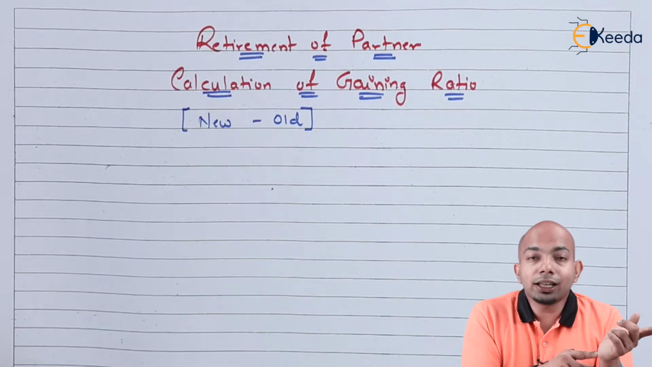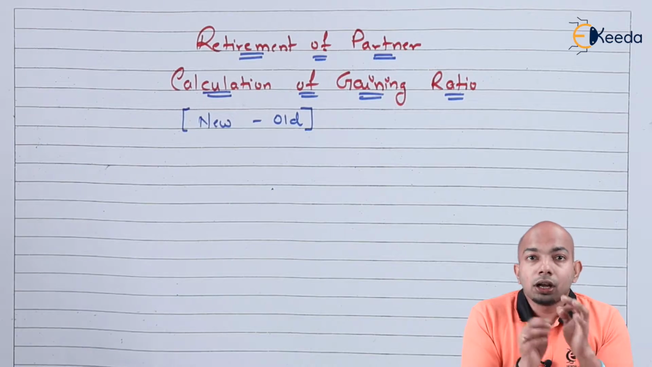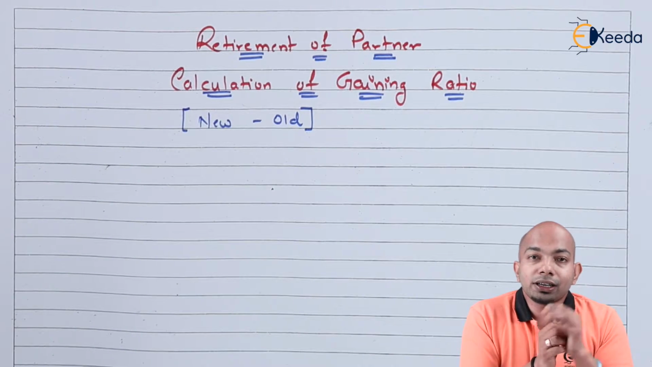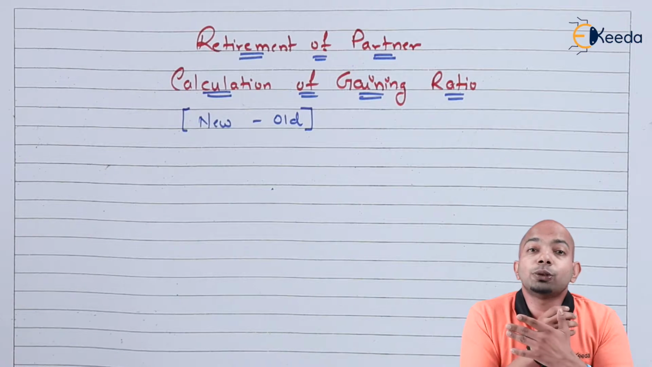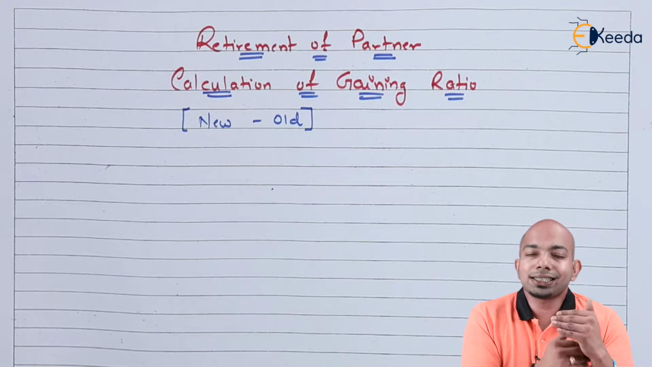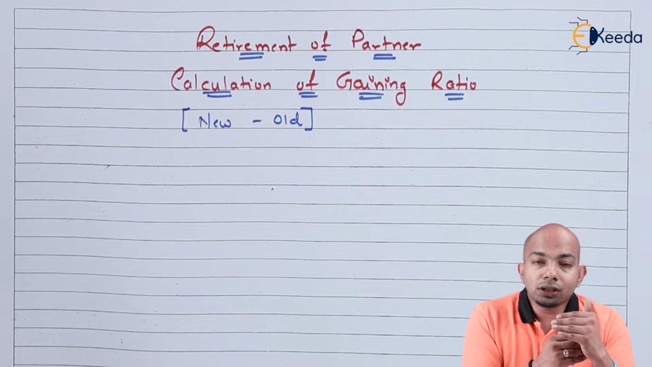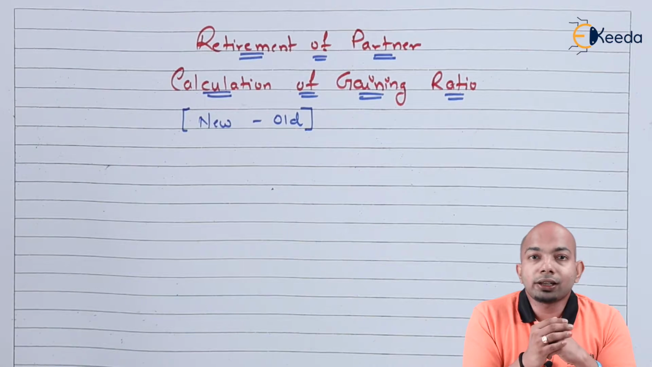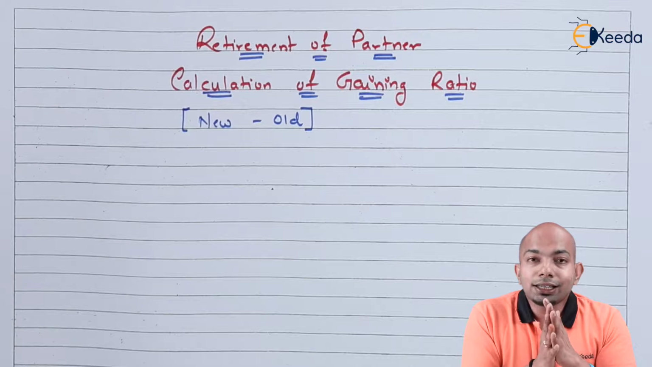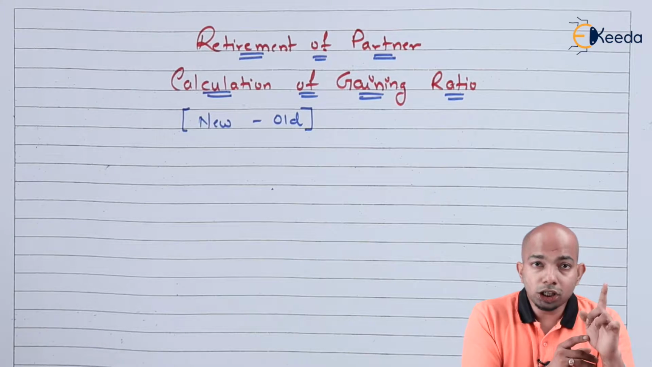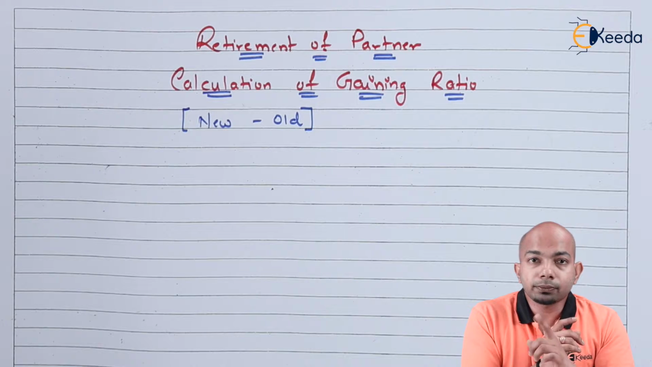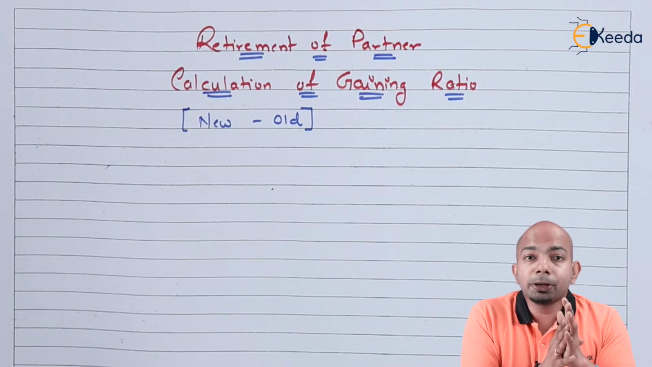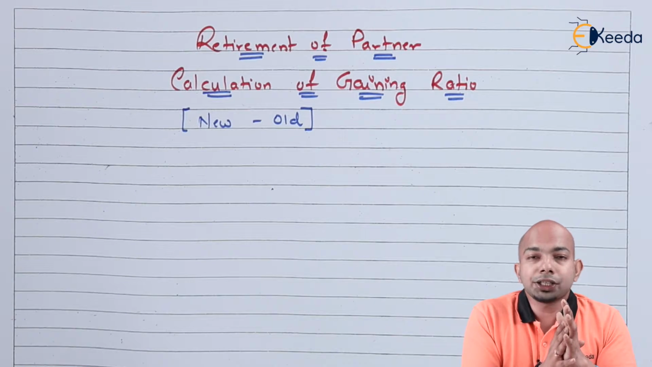But on the other hand, when admission happens, if there are three partners and the fourth partner is admitted, the profit now will be shared between four people. So there is a sacrifice that happens. On the contrary, there's a gain that happens in the retirement. So that's what we need to calculate. The way to calculate a gain ratio is using a simple formula, new ratio minus old ratio. That will give you retirement of partners gain ratio calculation.